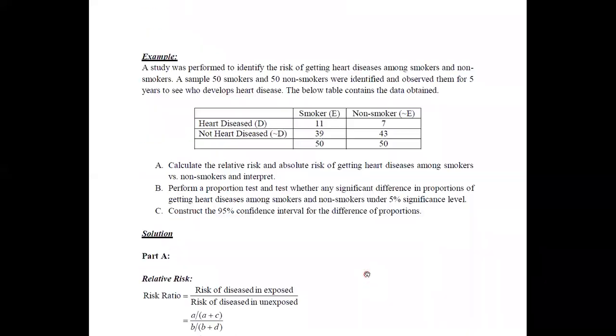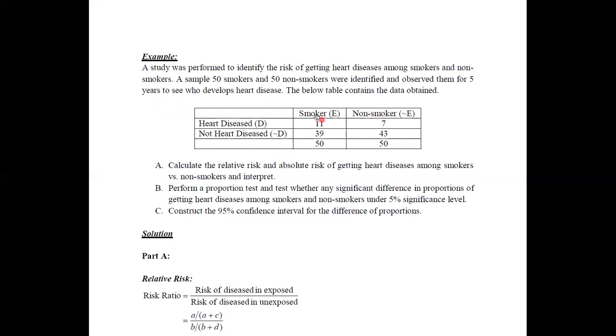Now we will see an example for this risk ratio regarding this cohort study. A study was performed to identify the risk of getting heart diseases among smokers and non-smokers. First of all, they need to perform an investigation regarding the presence of heart diseases among smokers and non-smokers.